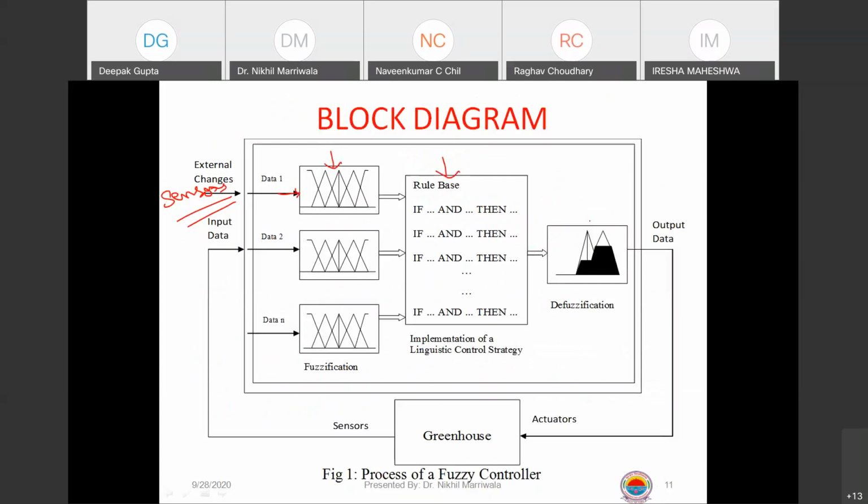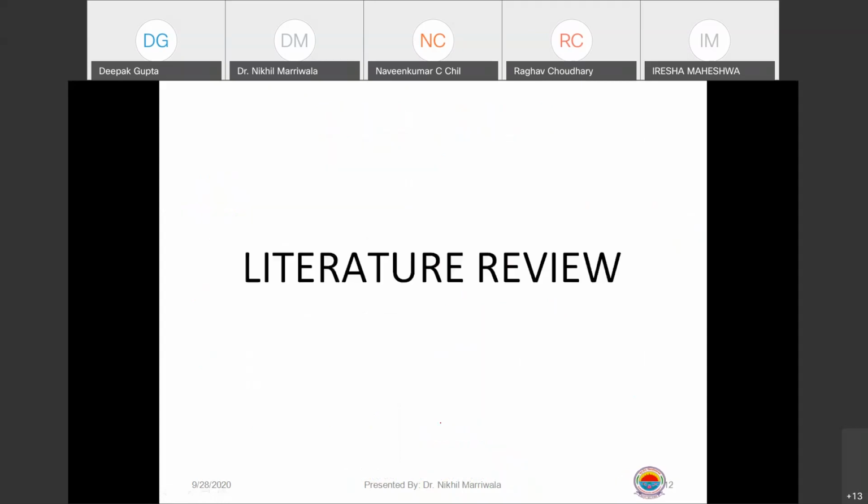Sensors provide the data, then fuzzification, rule base, implication and defuzzification are done to produce this crisp output. This is called the crisp data, right? Now where is the greenhouse here? This is the greenhouse. So the sensors give the input data, and the actuators inside this greenhouse are controlled, right? So this is what we have to do. We have to plan the system. Once the system planning is done, you can work with the designing part.